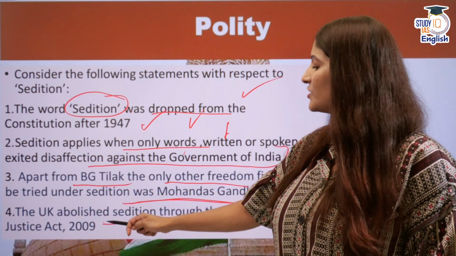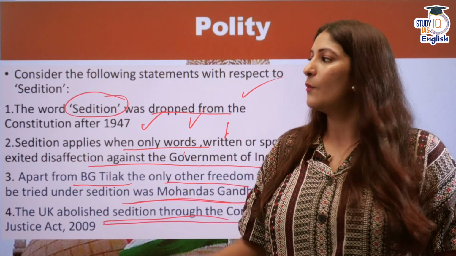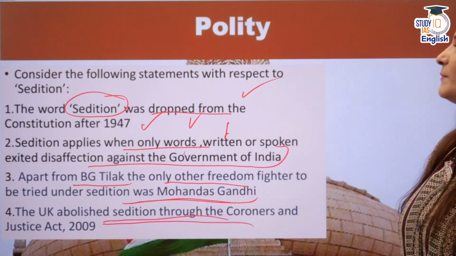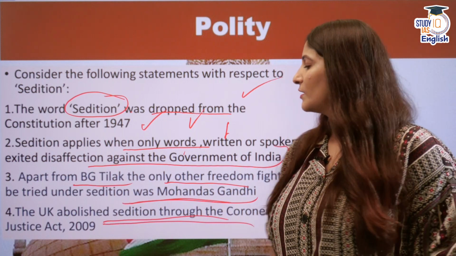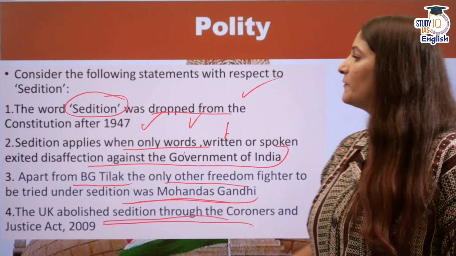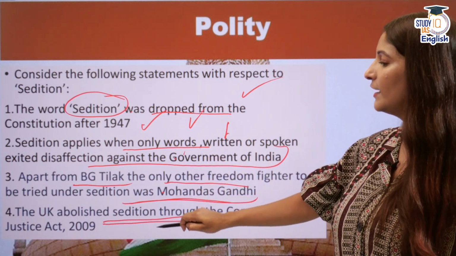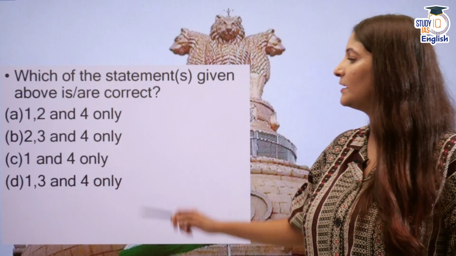Then, UK abolished sedition through the Coroners and Justice Act of 2009 is definitely correct, while we are still hanging on to it. So that makes how many statements? Let's see. Which of these statements given above is or are correct? So first is correct, second is not correct, third is not correct, and fourth is correct. So 1 and 4 will be the correct answer.